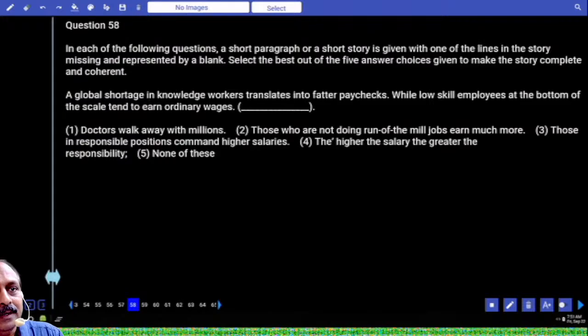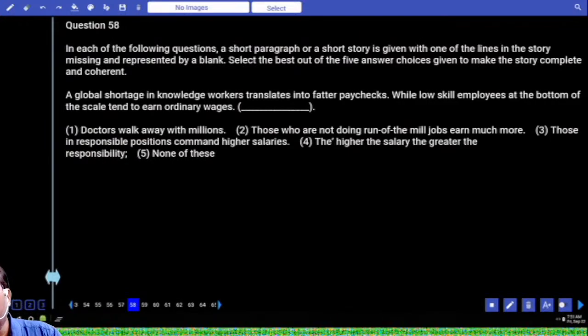ISRO chairman, his salary it seems 2.5 lakhs per month. Everyone was shocked. That is nothing. If you go to a private sector, he is the head of the organization. If you go to the private sector, IT company, they get in crores. How much money do they get? Crores of rupees.